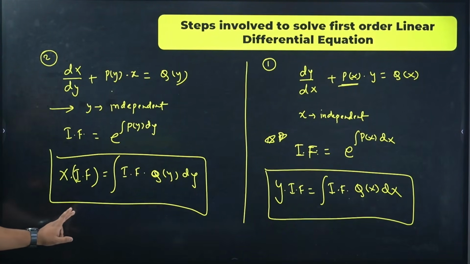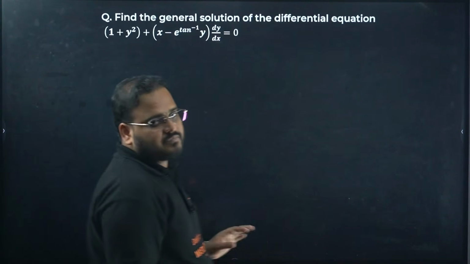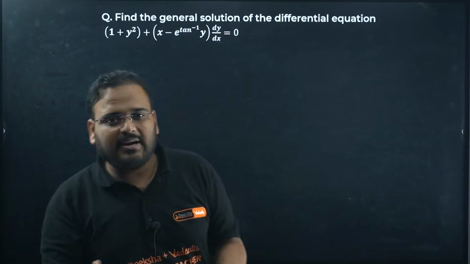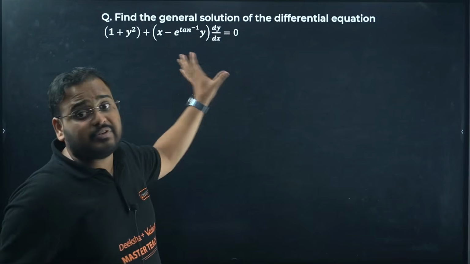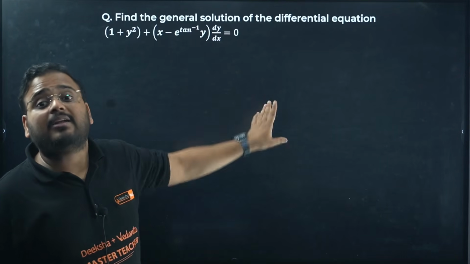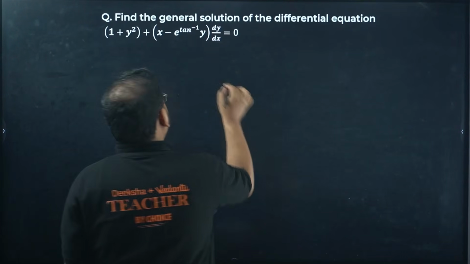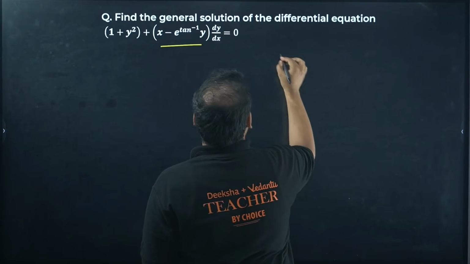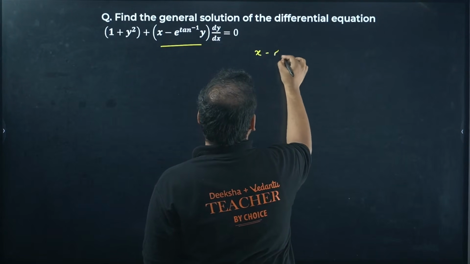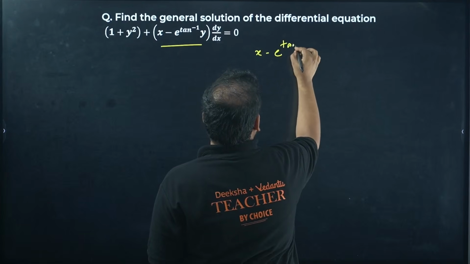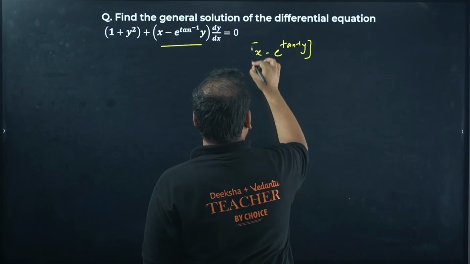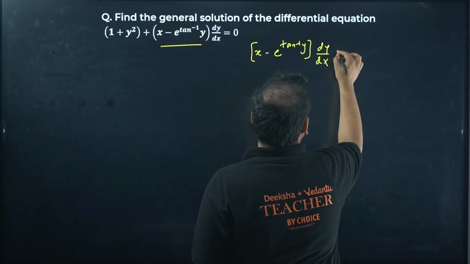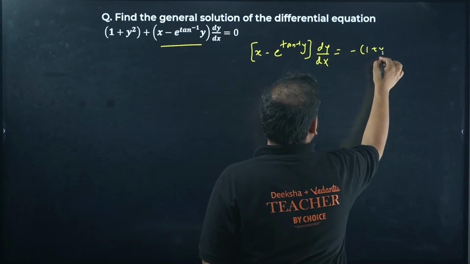Let's look at one of the questions. Over here we can see that it is of the form dy by dx, which means y is dependent and x is independent. Right now this is what we see, but let me simplify and obtain what makes sense. Of course I'll transform this. So I'll get x minus e power tan inverse of y, times dy by dx, equals minus 1 plus y square.